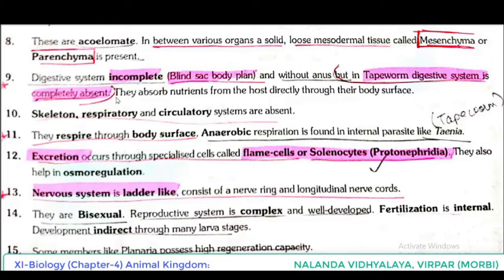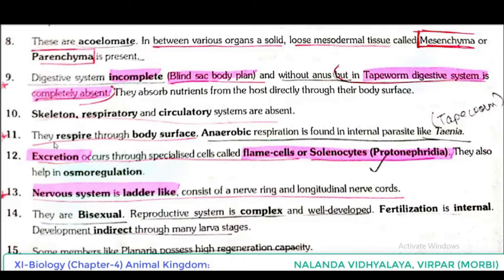So how does digestion happen there? They absorb nutrients from the host directly through their body surface. So in the case of tapeworm or Taenia, how does digestion occur? They absorb nutrients from the host directly through their body surface. And coming to the next point, skeleton, respiratory and circulatory systems are absent. Skeletal system is absent, respiratory system is absent and circulatory system is absent.